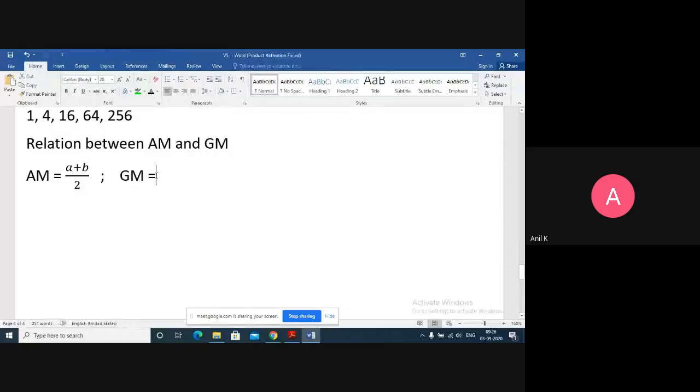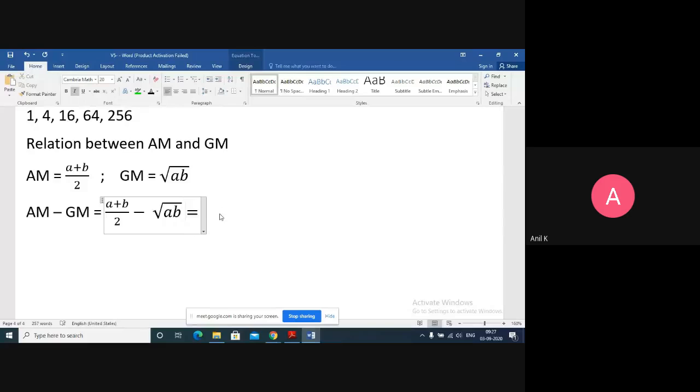So if I find the relation, whether they are equal, or whether one is bigger than the other, which one is bigger? So I can write AM minus GM, then I have A plus B upon 2 minus GM, which means under root AB.